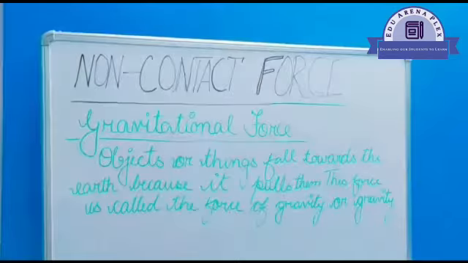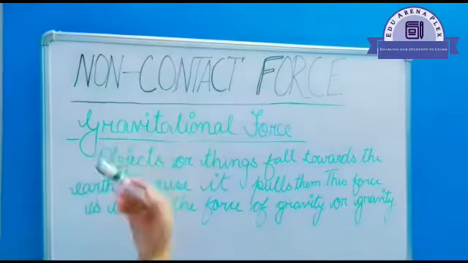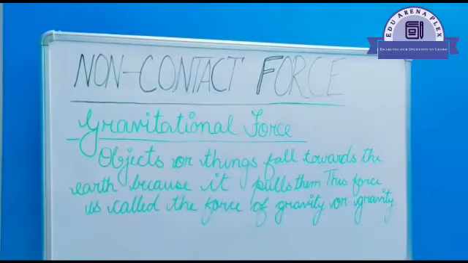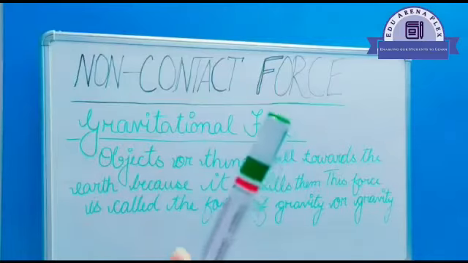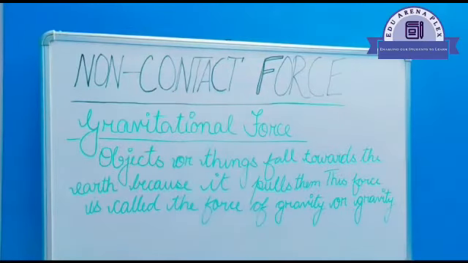Another example of non-contact force is gravitational force. Now what is gravitational force? For example, if this pen slips from my hand, it will fall to the ground. If I throw a coin or a book, it will fall to the ground. Why do things always fall to the ground?